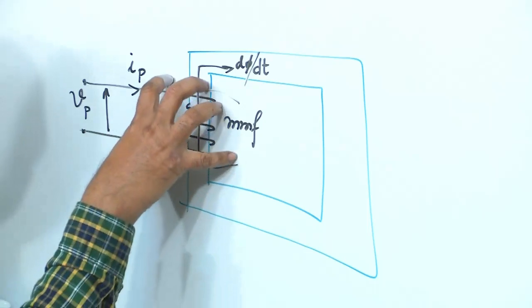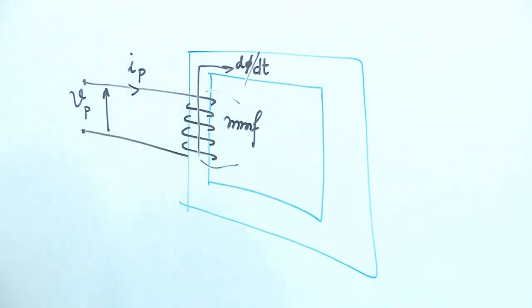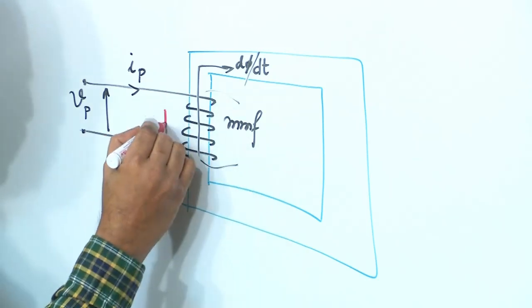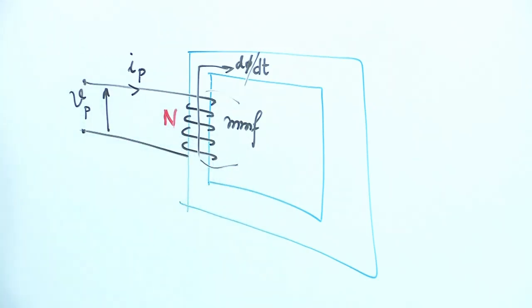So, if you look at this, there is one more thing here. We have some number of turns n number of turns.